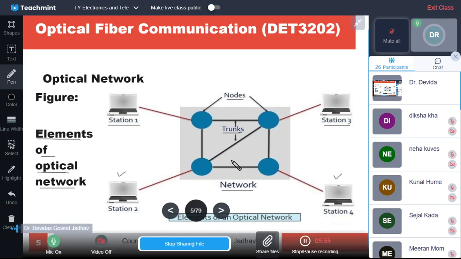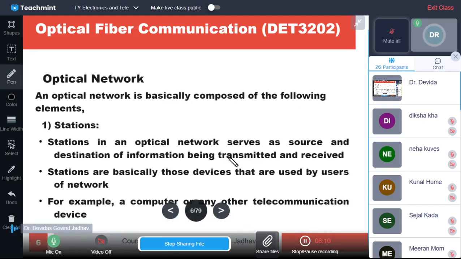Okay, so this is the usual network which you already studied in computer networks, or you are studying, and you must have already completed most of the sessions.